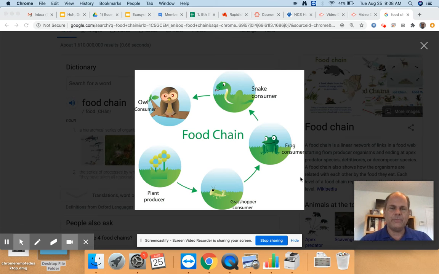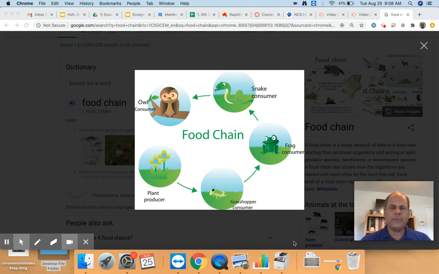What would happen if there was a break in the food chain? What would happen if the plants were taken out, or one of the animals was taken out of the food chain? Let's look at this food chain to figure out what's going on.